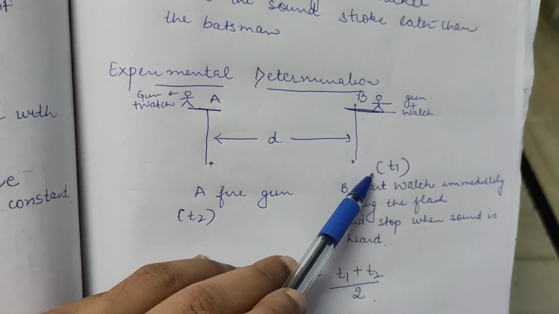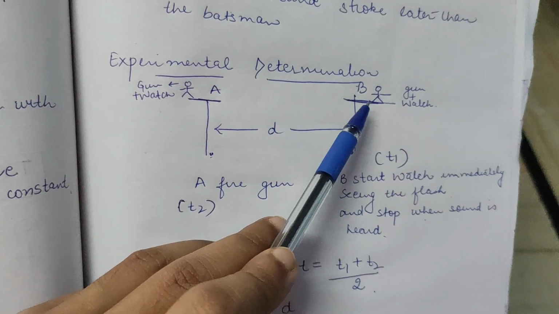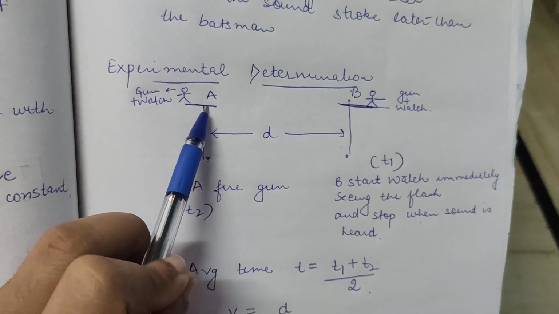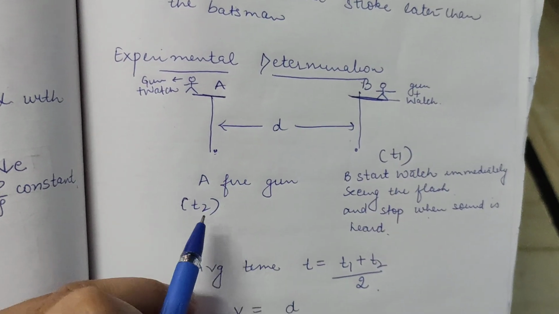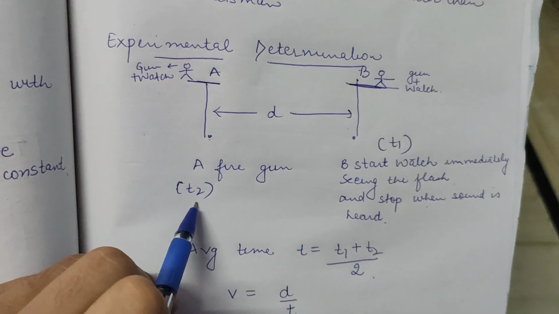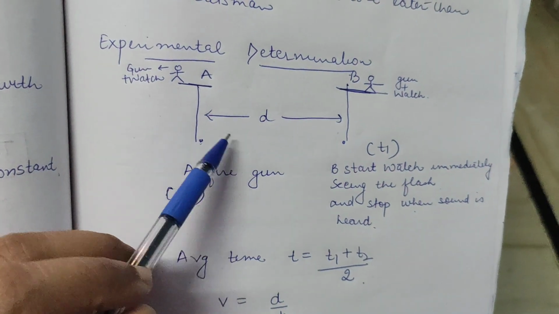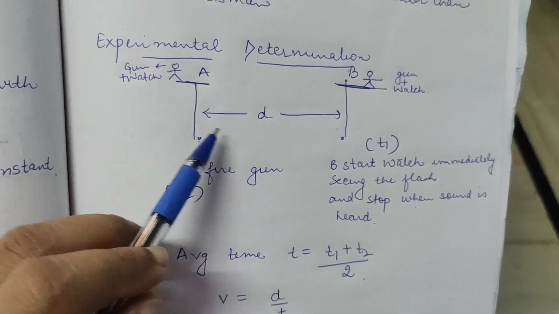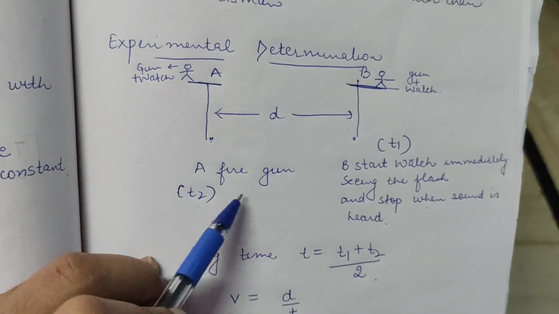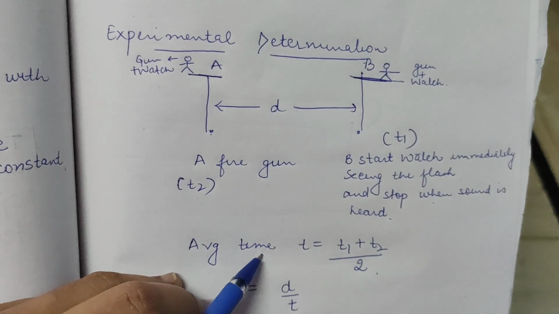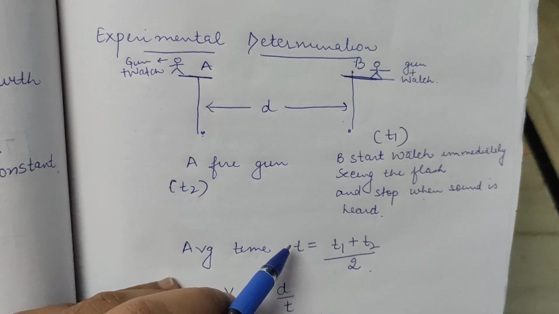Okay? That time is T1. Similarly, now this observer fires a gun. What will the other observer do? Again, he starts the watch when seeing the flash and stops the watch when he hears the sound. Let that time be T2. These times can be the same also, but because of human error there may be a difference. Error probability is there, same also, different also. To remove that error, we take the average time, that is T1 plus T2 divided by 2. This is the value of T.